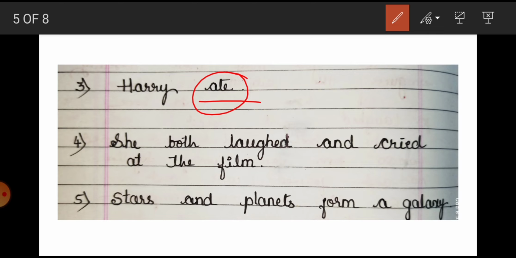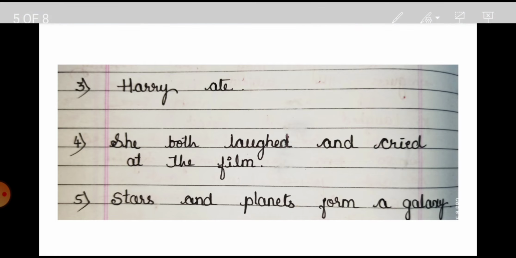This question is actually answering what did Harry do? What answer do we get? Harry ate. In that way, ate is the verb, which is the predicate. So the predicate essentially answers what the subject is doing. Here the subject is doing the action of eating.